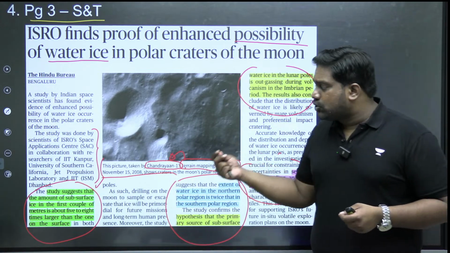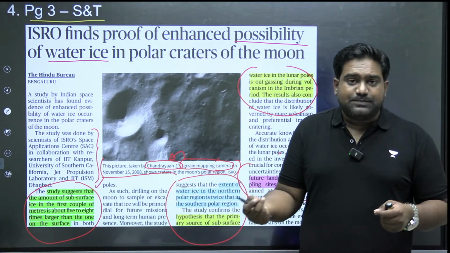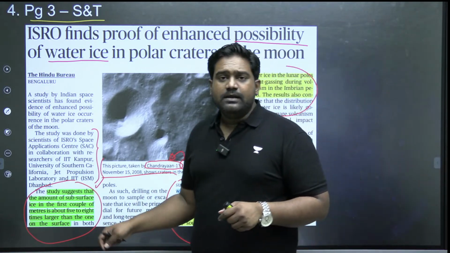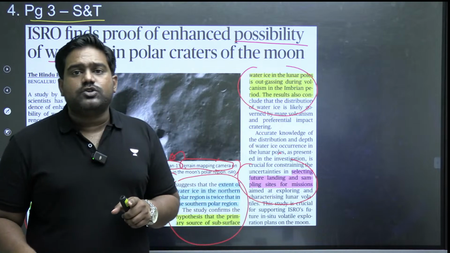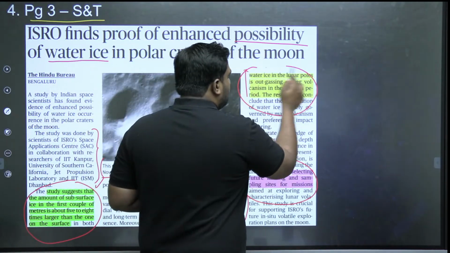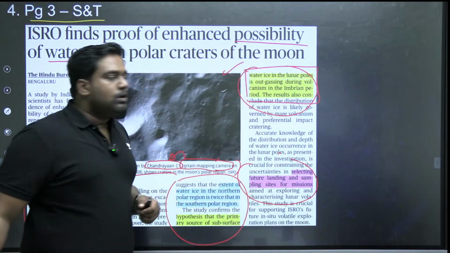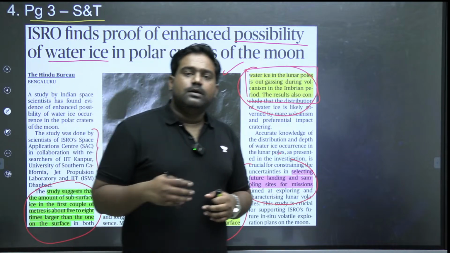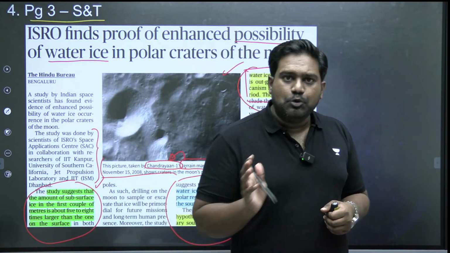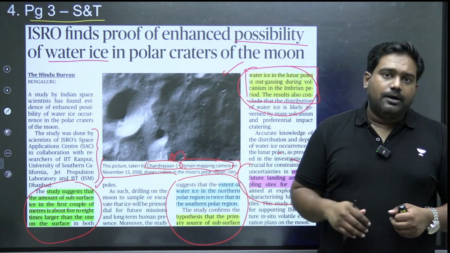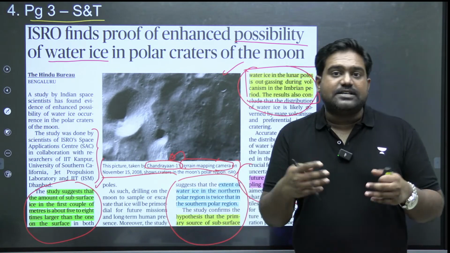Now, what could be the source of this water ice, especially the water ice present inside the surface? According to the Indian study, the source is largely volcanic activity. Because of the volcanic activity, gases from the lunar core have been pushed out towards the surface, which has brought up the water molecules closer to the surface.